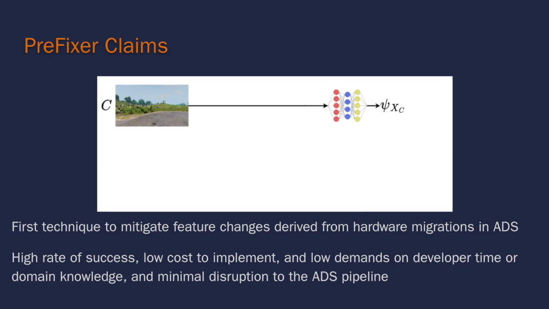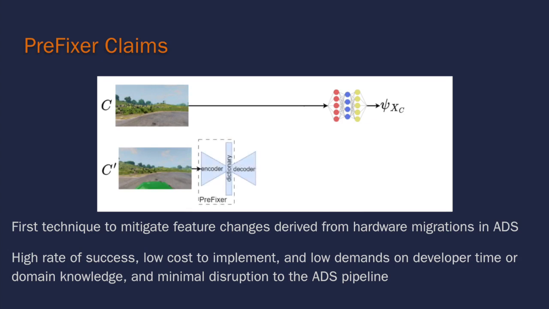The standard perception sensor to DNN to driving signal pipeline breaks down in the presence of new sensor hardware. So, Prefixer uses a VQVAE to map from the features present in readings from the new sensor hardware to the old. Because Prefixer is trained to reconstruct images in a way that preserves the prediction from the driving DNN, these reconstructed images are able to drive the vehicle using the DNN trained with data from the original sensor.